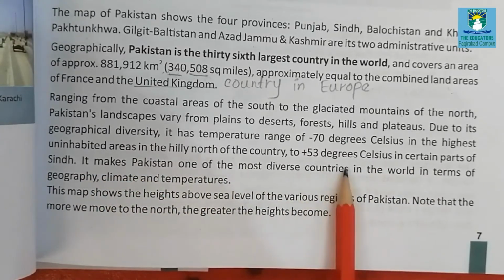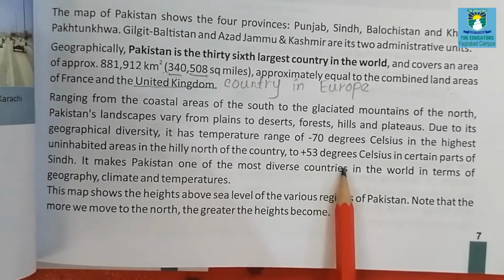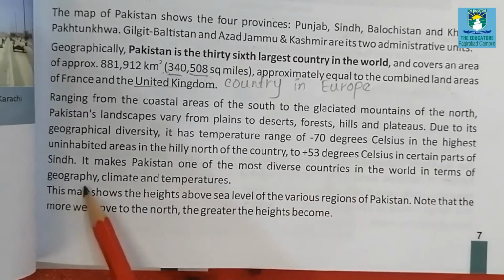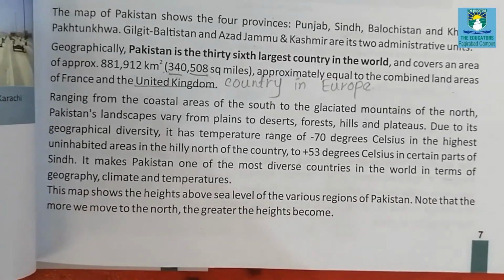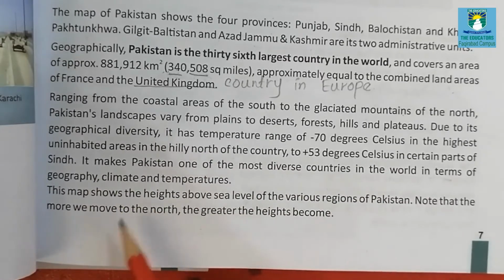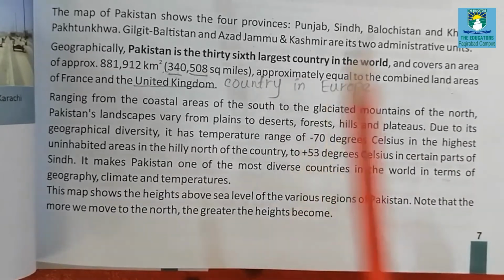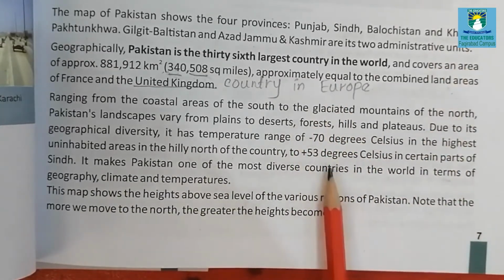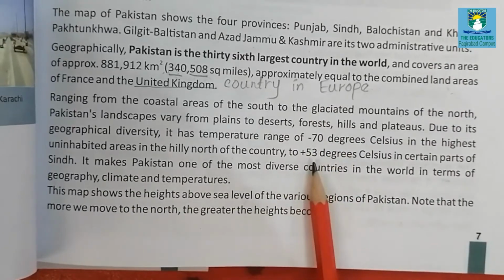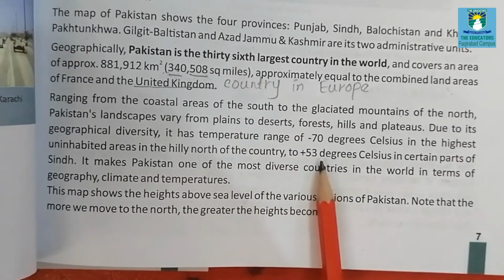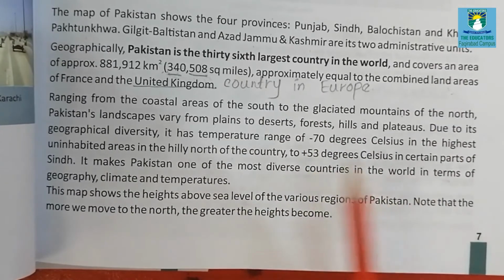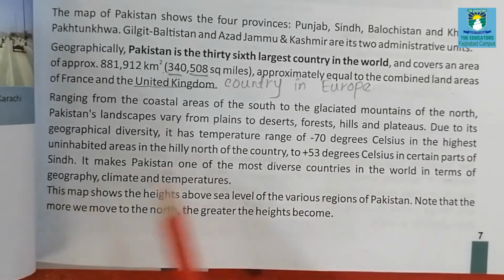And plus 53 degrees, it means that in certain parts of Sindh, which are usually the hottest part of the province of Pakistan. So it means that -70 degrees centigrade is present in north areas, in mountain regions where the temperature is very low, and plus 53 degrees centigrade is the highest temperature, and it is usually present in certain parts of Sindh.